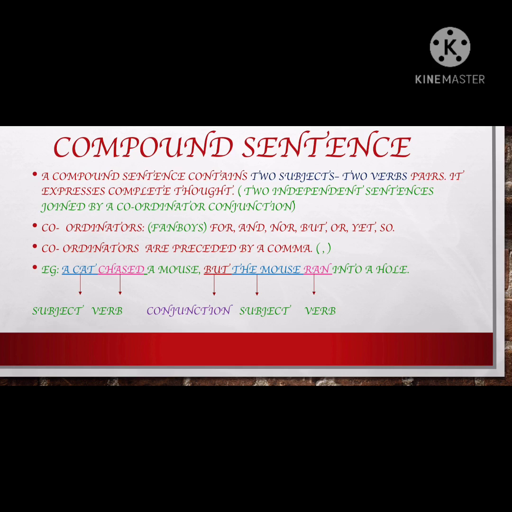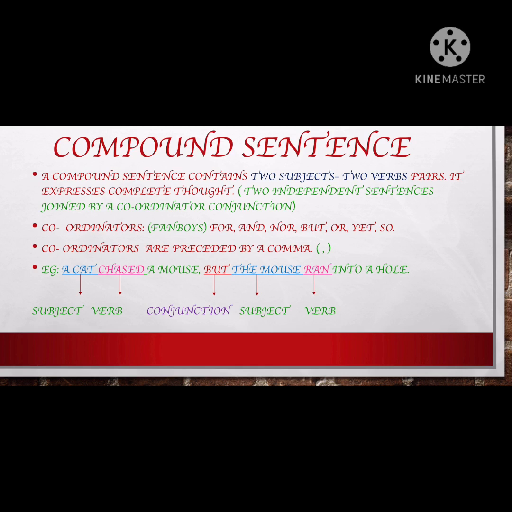Number two condition is it expresses complete thought. That means it should be a complete sentence. It should be a meaningful sentence. But there it is one sentence in simple, and in compound there are two sentences. So I have written in the bracket two independent sentences. You will get two independent sentences, but they will be joined using a conjunction. So that's the only difference in point number 3. In simple sentence there is no conjunction, whereas in compound sentence there is conjunction.